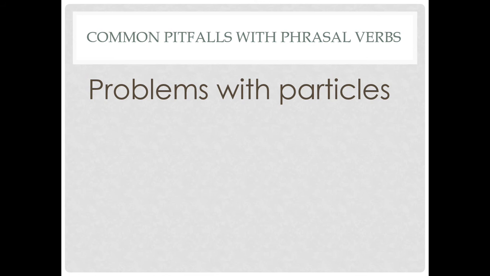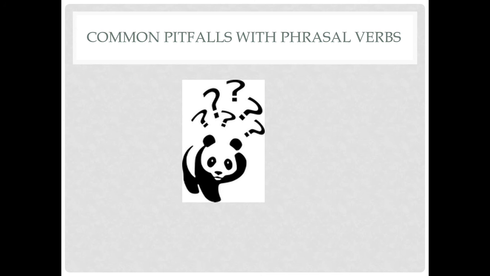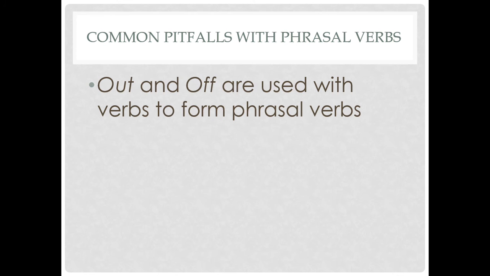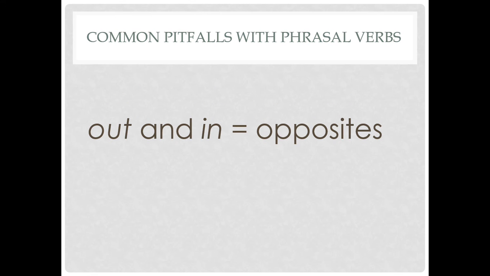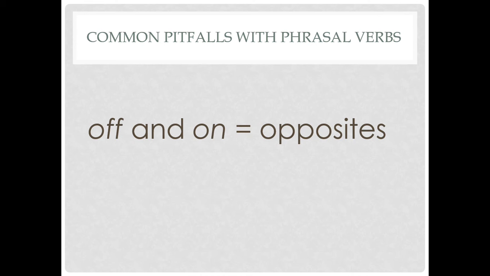In short, the problem that many students face when learning and using phrasal verbs is the use of particles, which are really just prepositions. For example, are you ever confused when to use out or off? Out and off are two common particles in phrasal verbs. It's fair to say that out and in are opposites, right? It's also fair to say that off and on are opposites, isn't it?